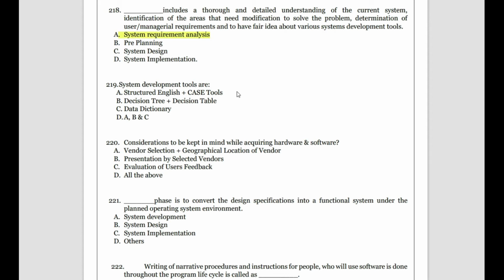Okay, then what are the system development tools? There are several tools for helping system development, like structured English, CASE tools, decision tree, decision table, and data dictionary. All these A, B, and C form part of system development tools.